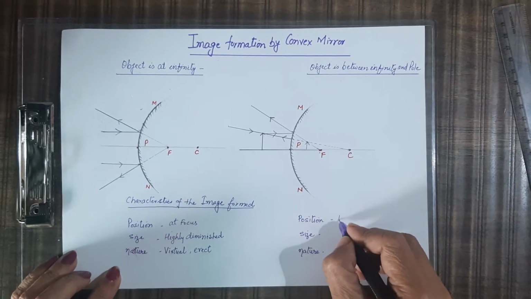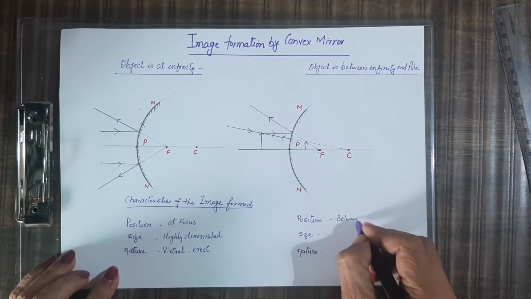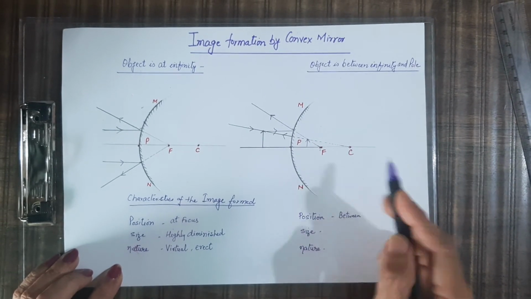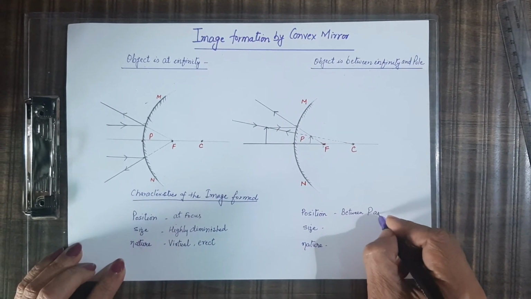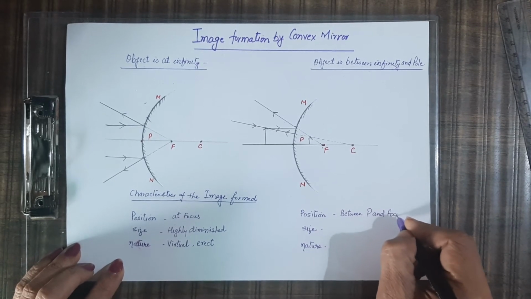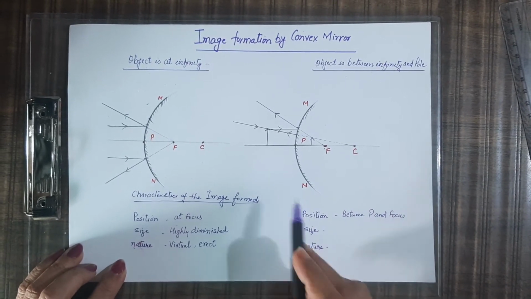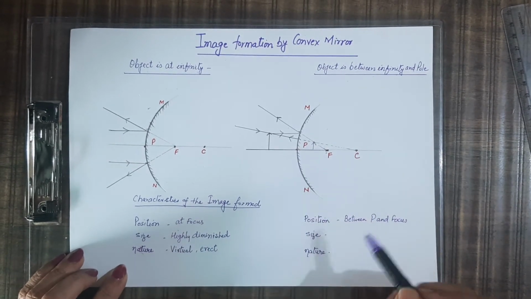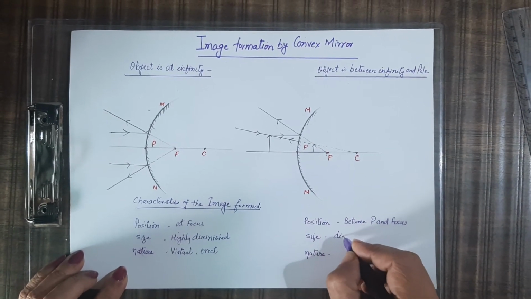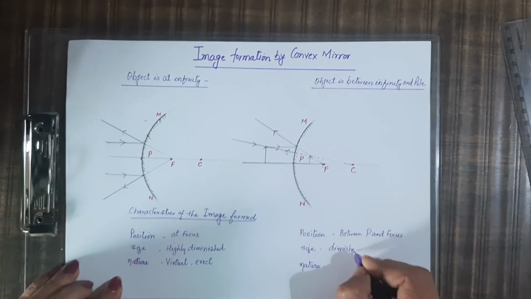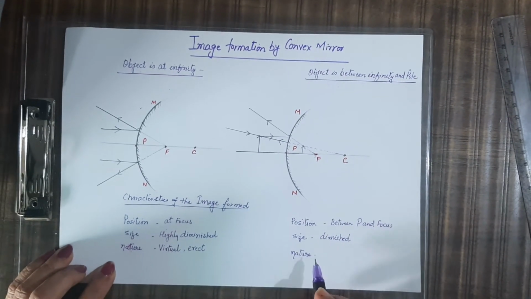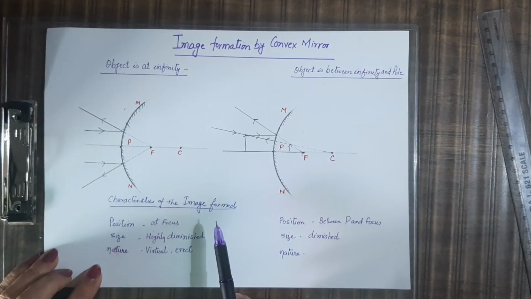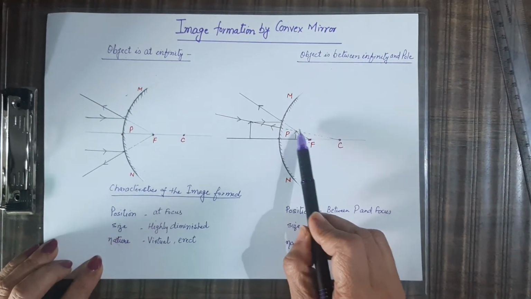The position of the image is between pole and focus. Pole is this, pole और focus के बीच में, between pole and focus. Size कैसा दिख रहा है? The object is larger and the image is smaller, so size is diminished. Diminished means a smaller image. Nature, again, because the image is formed behind the mirror and rays are not actually meeting.